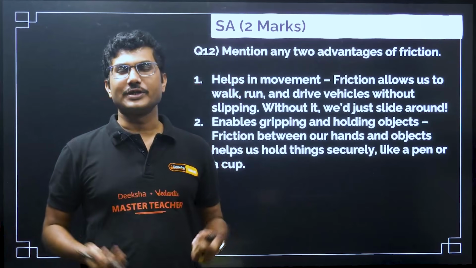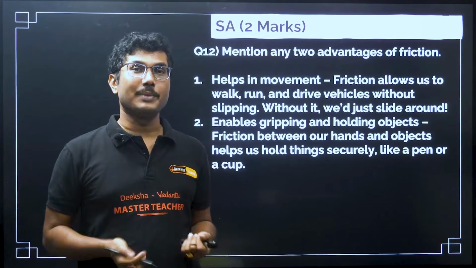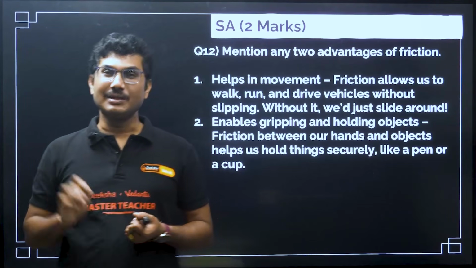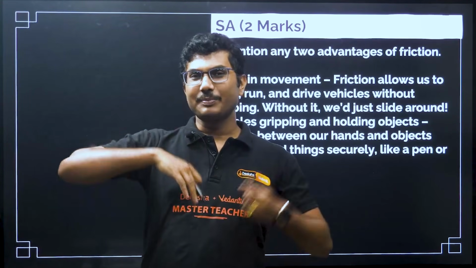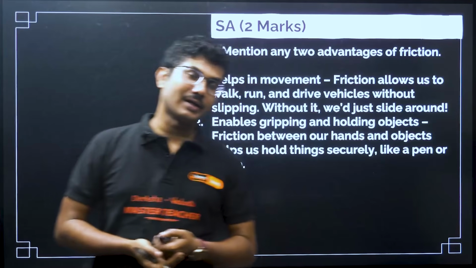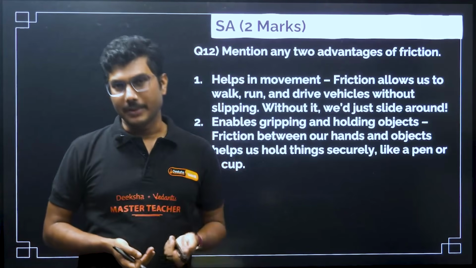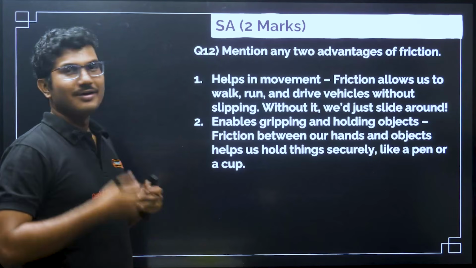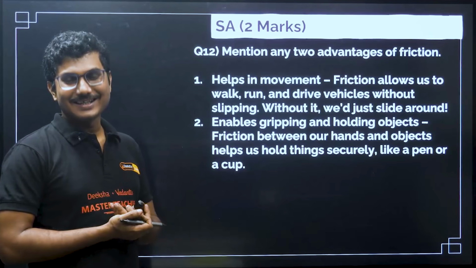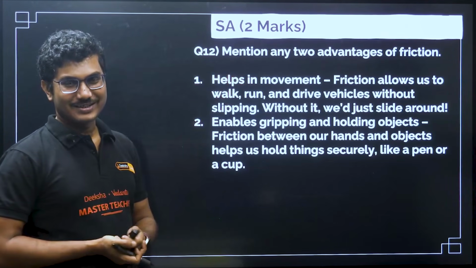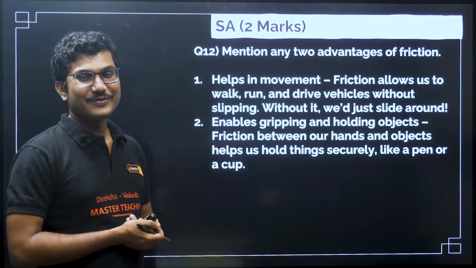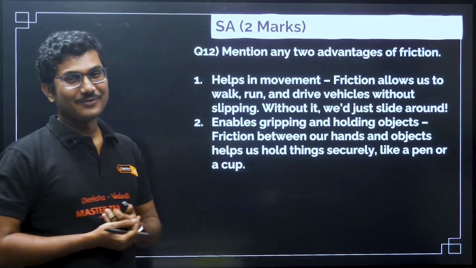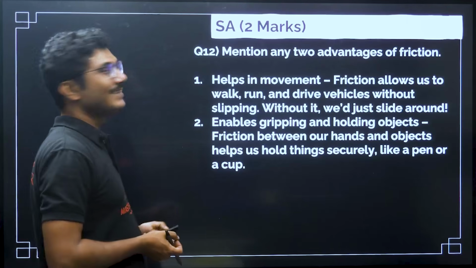If there was no friction, for example, if I try to write on an oily paper, you will not be able to write anything because the friction is very less there. The ink will spread, you will not get a clear write-up on an oily paper, right. So, the exam that you are writing is basically the fault of friction. Maybe it is not so advantageous for you. If there was no friction, there would have been no exam for you as well, right.